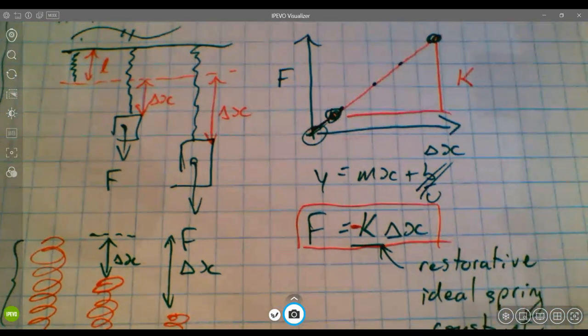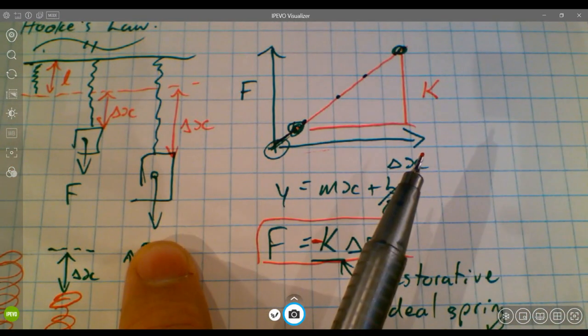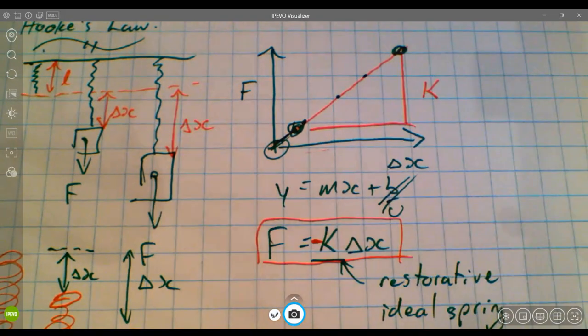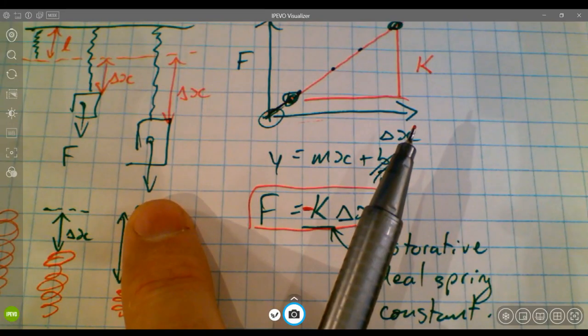K is for constant. Now, because this force is restorative, in other words, if I pull on it with a force downwards, the spring tries to restore itself to its original shape. That's what it means to be elastic. It's going to try and restore itself to its original shape. So because it's a restorative force, it's working against our attempts to distort it.